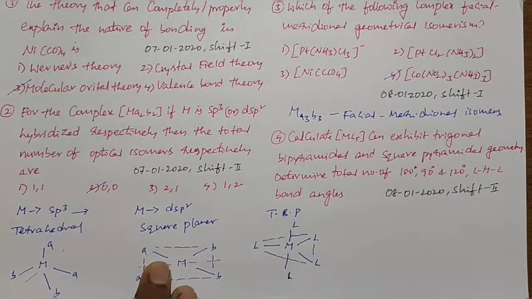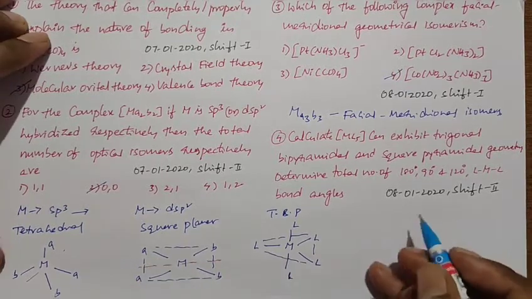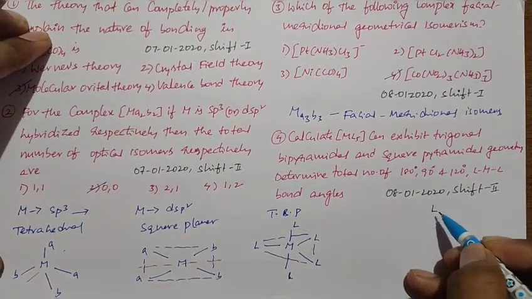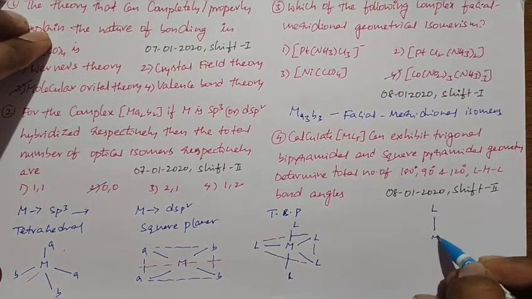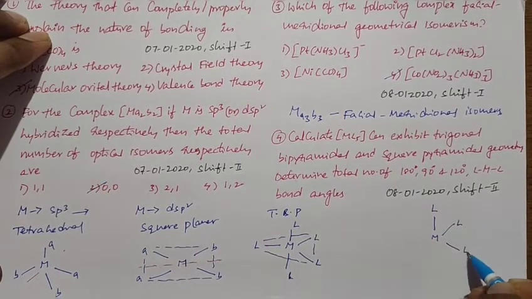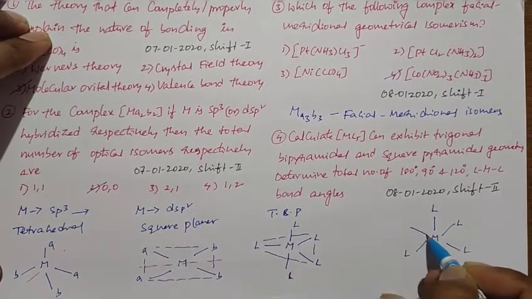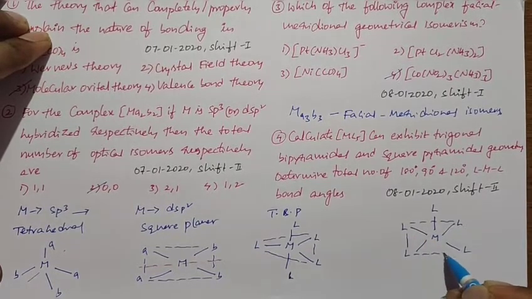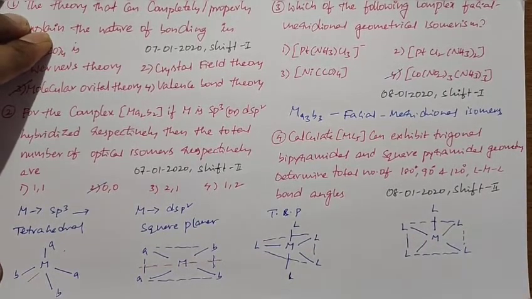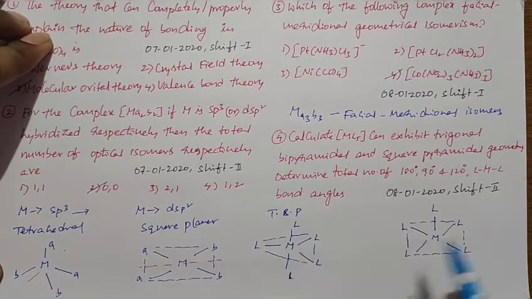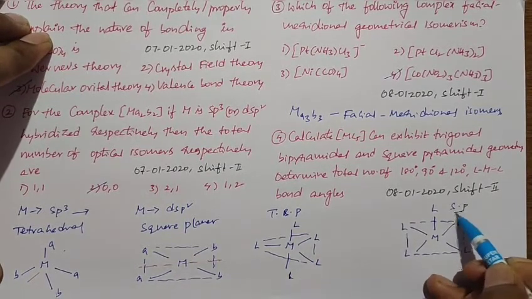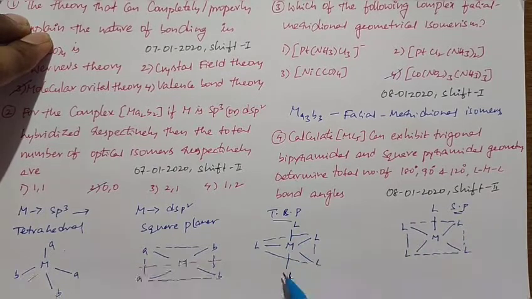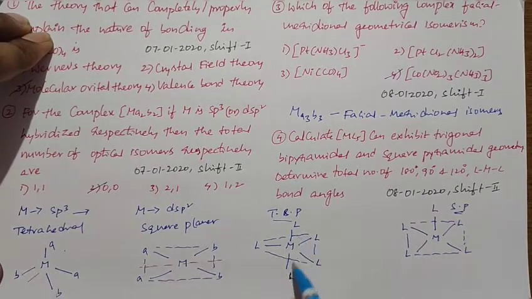At the same time, if you take the square pyramidal structure, it is like this. So this is a square pyramidal shape. This is square pyramidal, this is trigonal bipyramidal. First we check the bond angles in TBP. It has one 180 degrees bond angle.